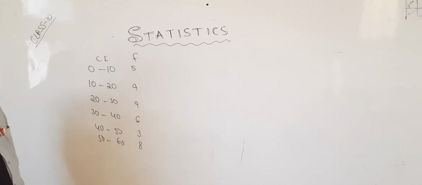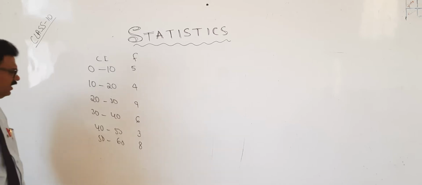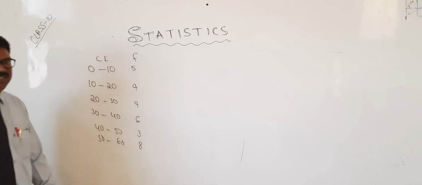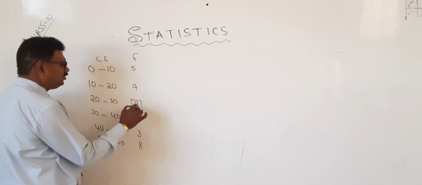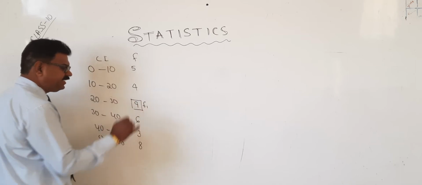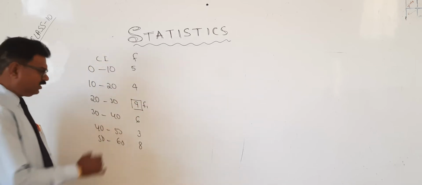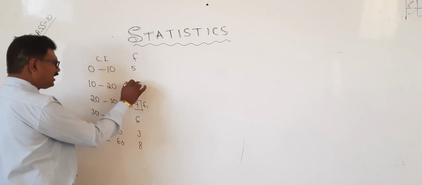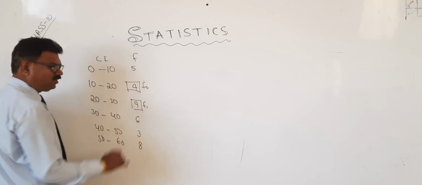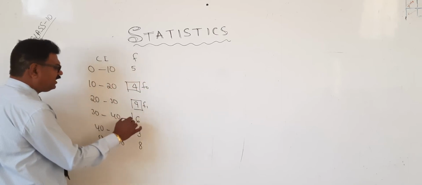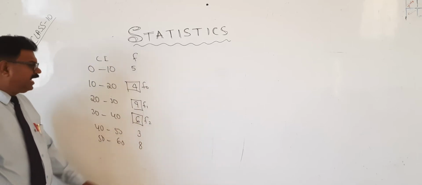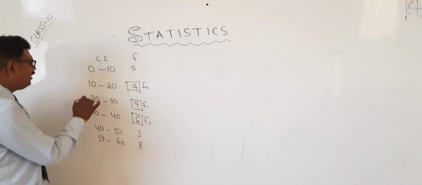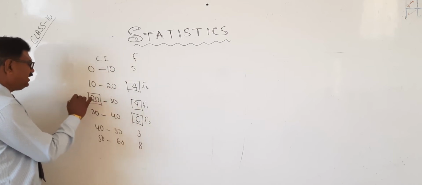I told you mode means the highest frequency. Here which is the highest frequency? 9 is the highest frequency. So this you mark as F1, the one before that as F0, the one after that as F2, and the highest frequency's lower limit is nothing but L.